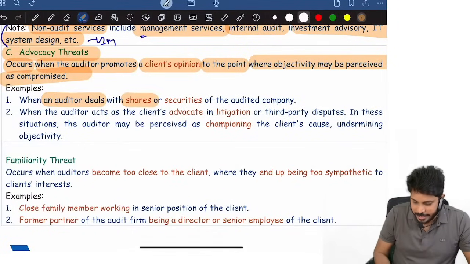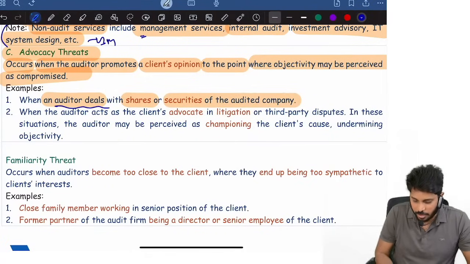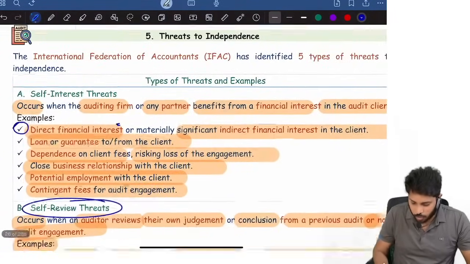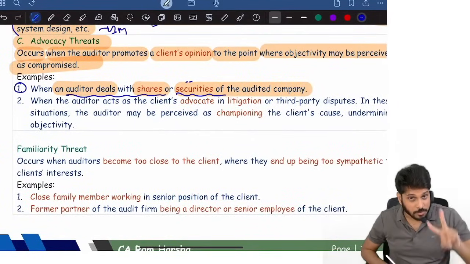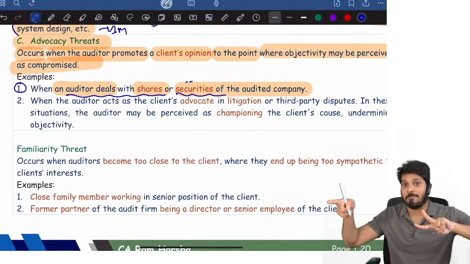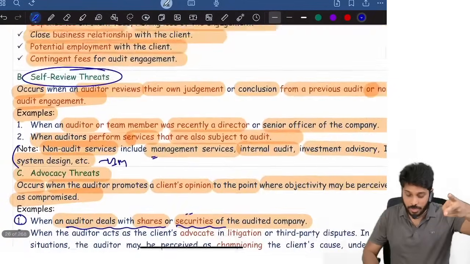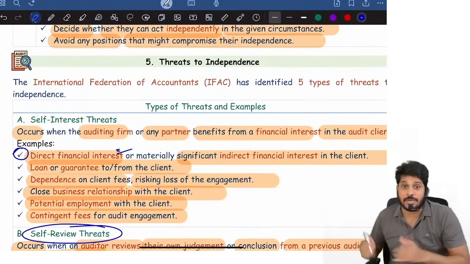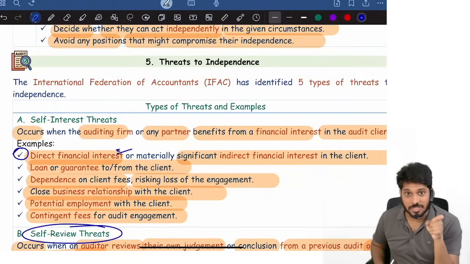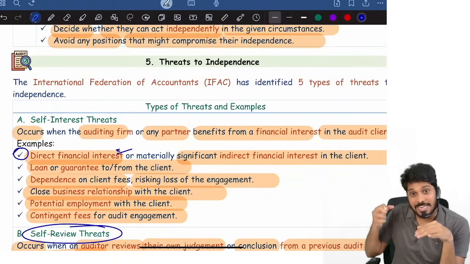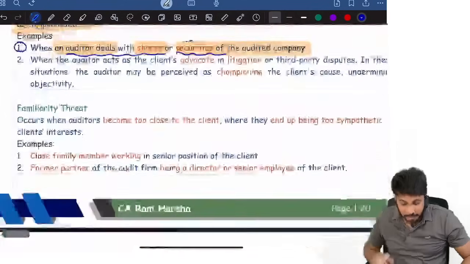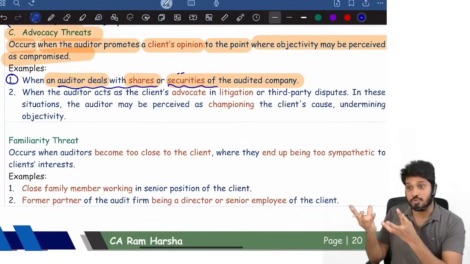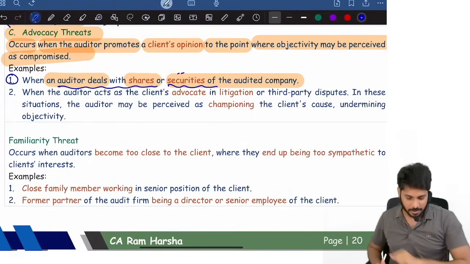When the auditor deals in shares and securities of the audited company. For example, I'm trading in shares of the client, then an advocacy threat might come. If I'm having ownership in the company, as an investor, I invested in the company, that's a direct financial interest, a self-interest threat. If I am holding shares of the company as an investor, that's a self-interest threat. If I'm trading in those company shares, then I'm having advocacy, meaning I'm supporting the client so that I'm using the client and then getting profits. That is advocacy threat.